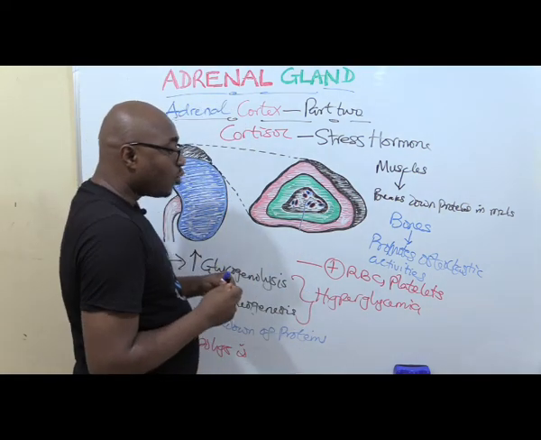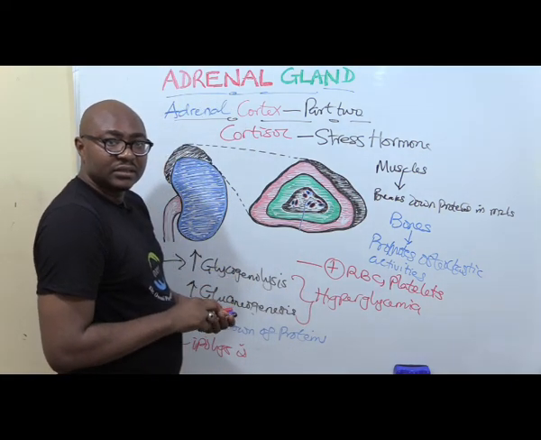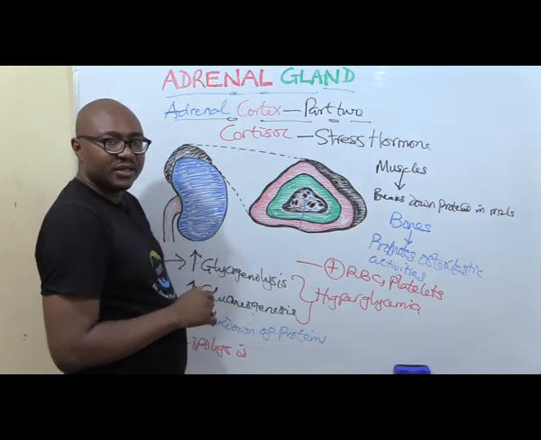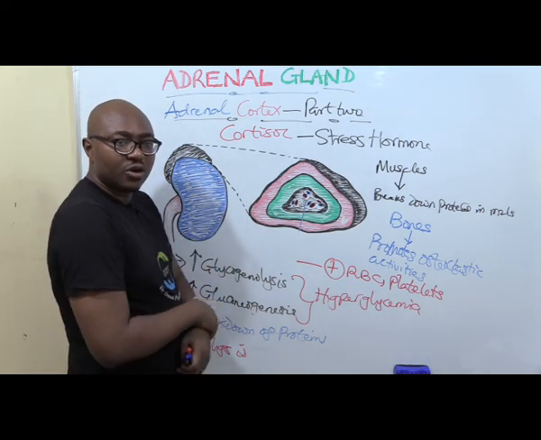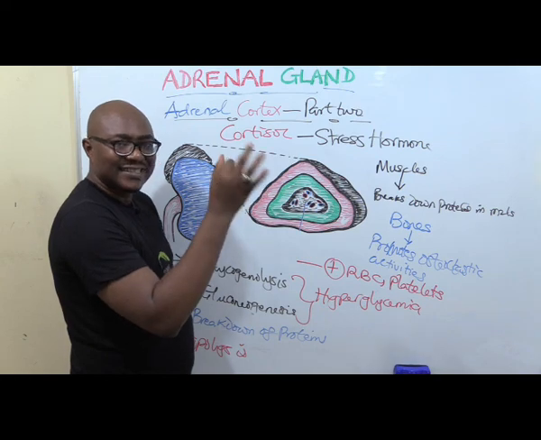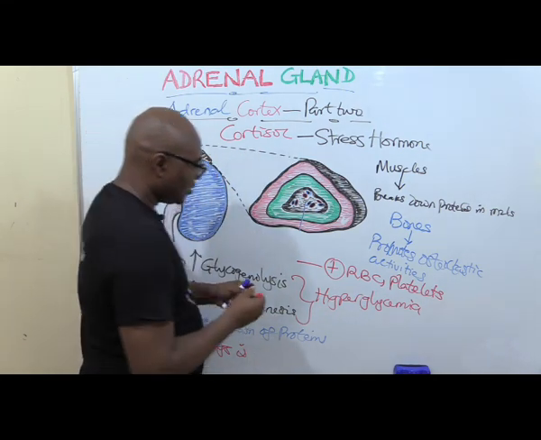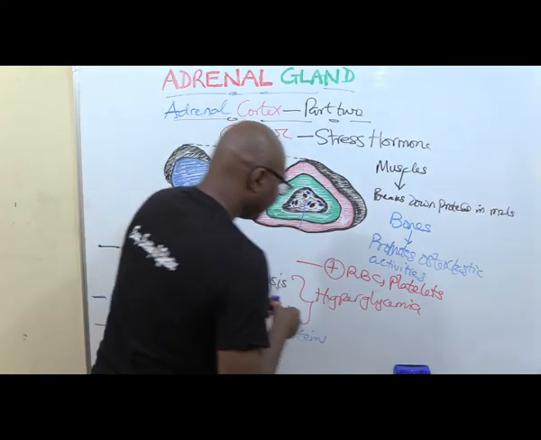But another funny thing is that it has a negative influence on the production of lymphocytes, eosinophils, and basophils. So let's write it here.